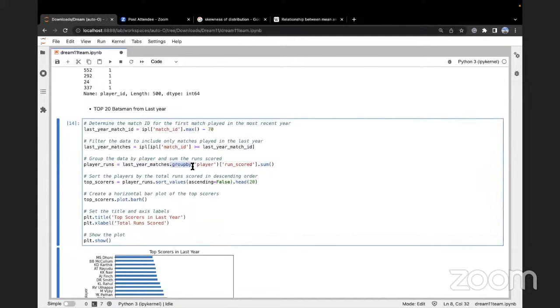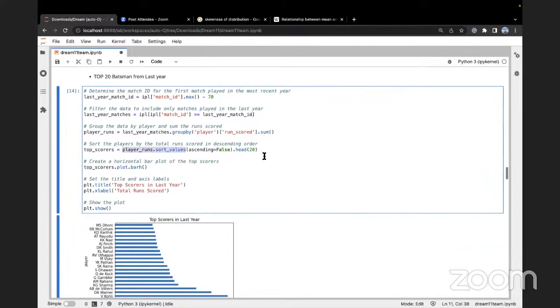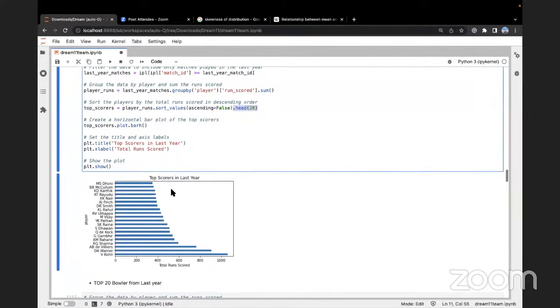We group by each player and then we sum up their runs scored. Okay, so we find each unique player who played last year and we aggregate their total runs scored. Okay, and then we sort this runs scored and find the top 20. We take the head, which is the top 20 cases.